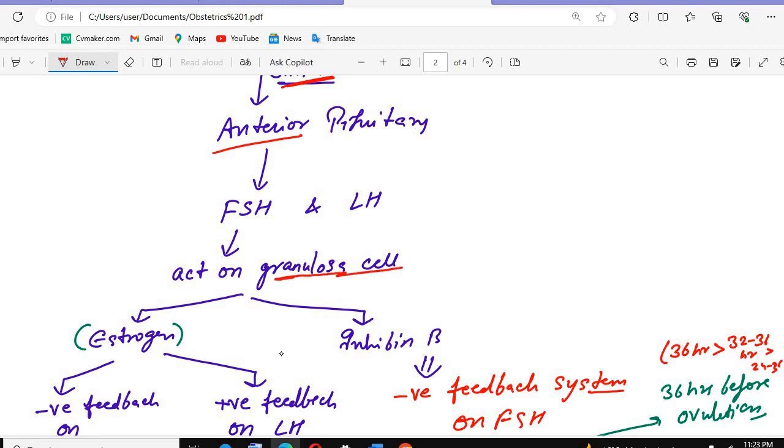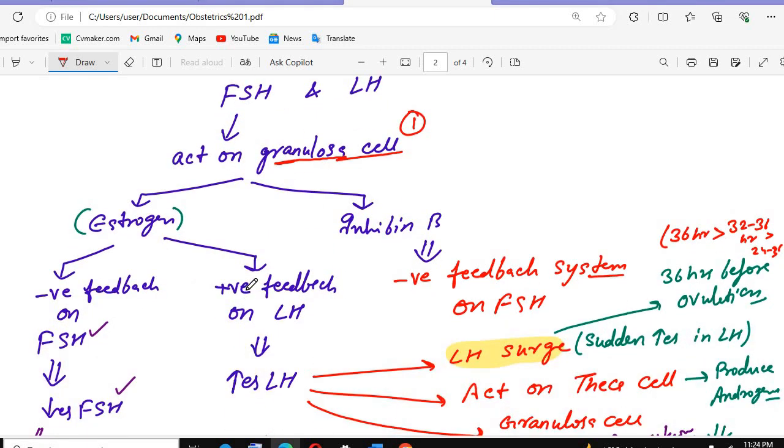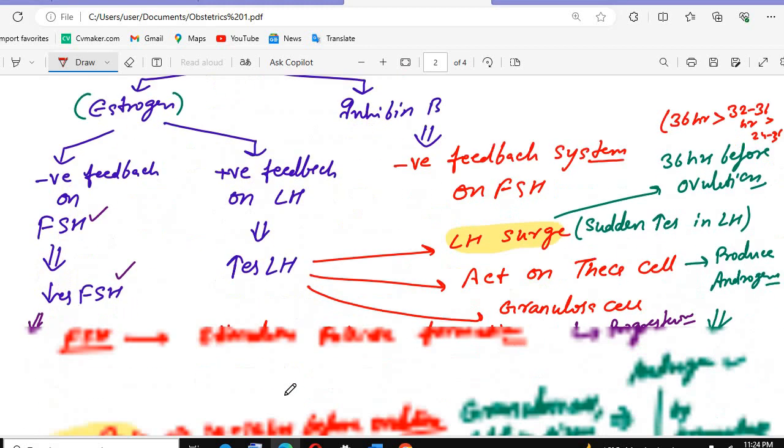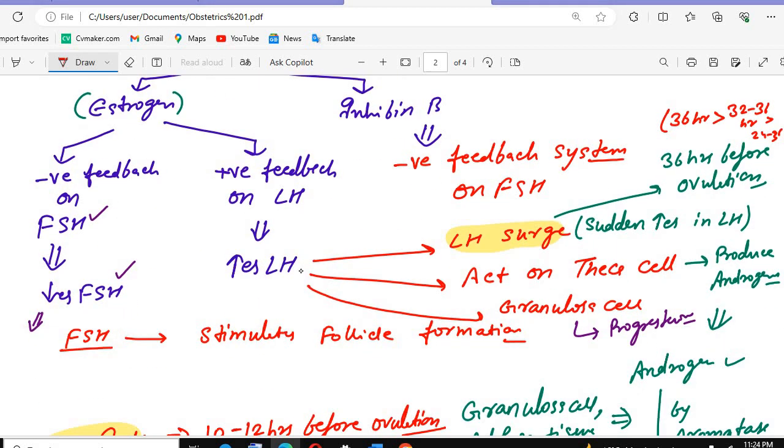So one question here: which cell secretes the estrogen? That is the granulosa cells. Then we have the negative feedback on LH, positive feedback on inhibin B, negative feedback on FSH. Increase in LH gives the LH surge. The LH surge occurs 36 hours before the ovulation.